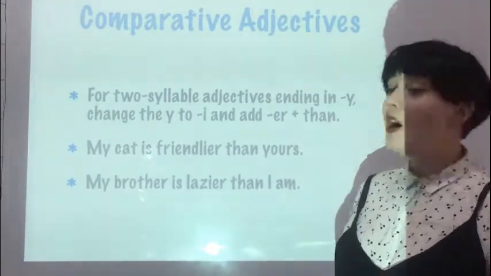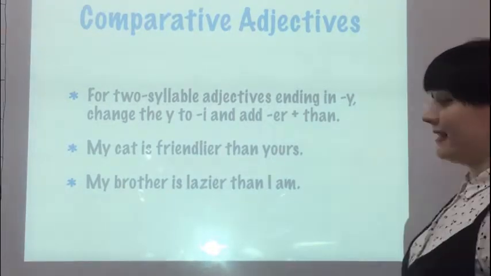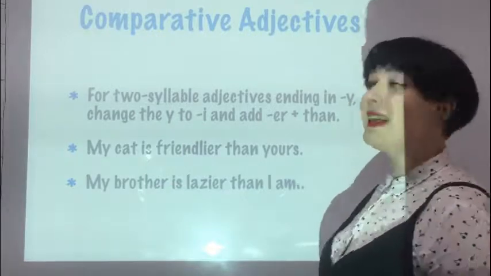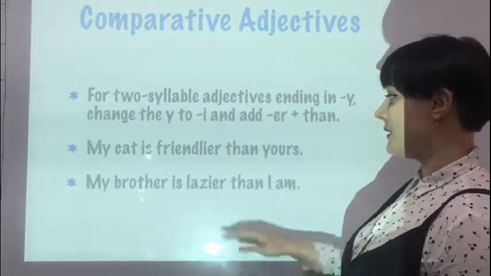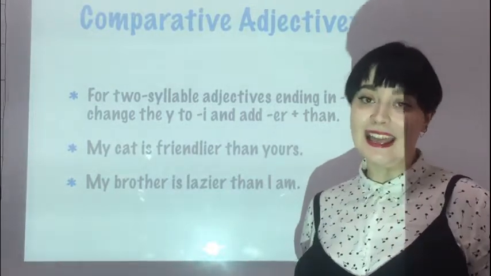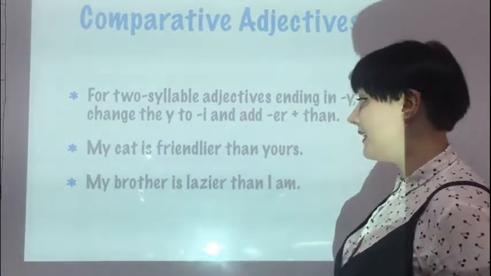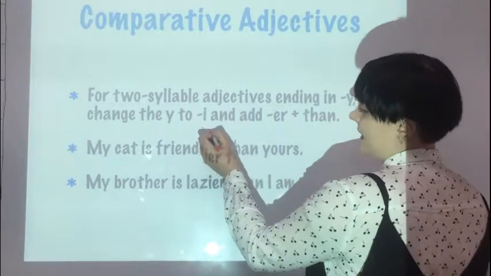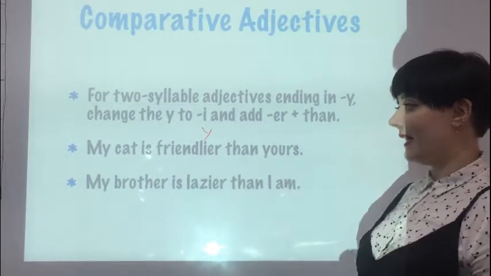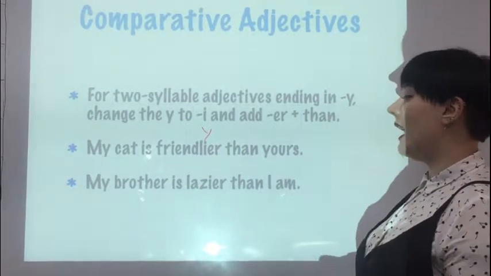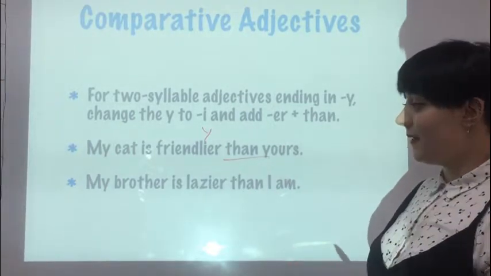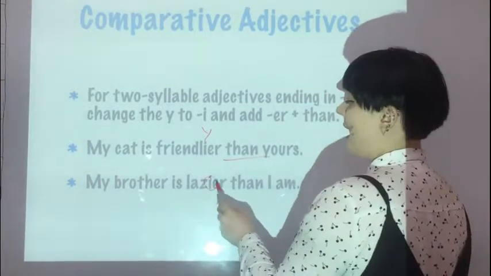Then, for two-syllable adjectives ending in y, change the y to i and add er plus than. My cat is friendlier than yours. My brother is lazier than I am. So, my cat is friendlier than yours. Normally, friendly, right? So, we change y to i-e-r and add than. Then here, my brother is lazier than I am.